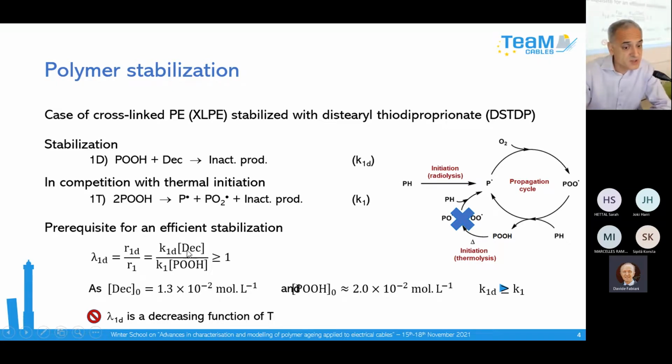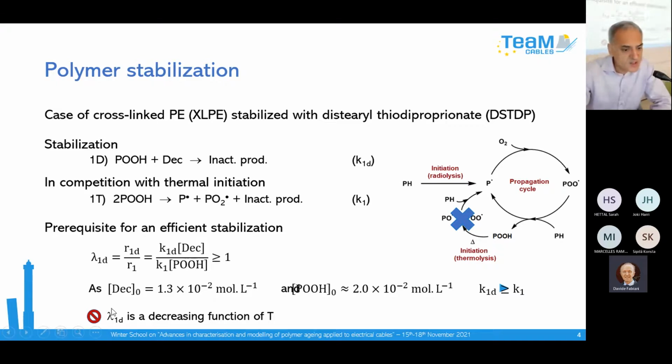And to have an efficient stabilization, of course, the rate of stabilization must be higher than the rate of initiation. If you introduce the initial concentrations, which we have determined in the case of the steam cable project for the antioxidant and the hydroperoxide, you obtain an inequality. So to have an efficient stabilization, it's necessary to check this inequality.